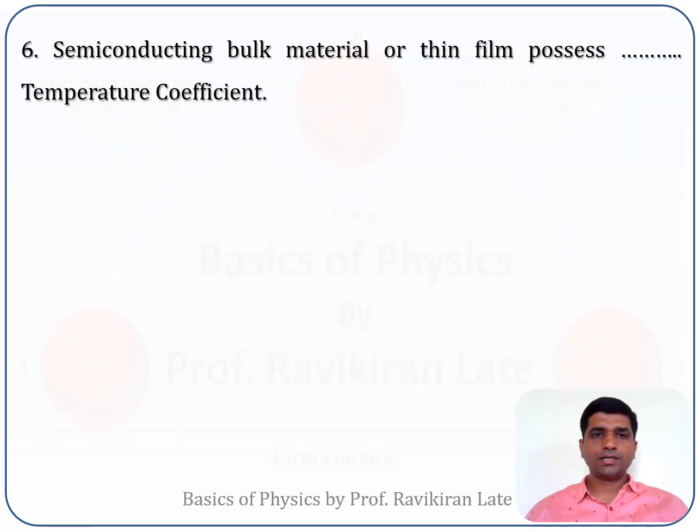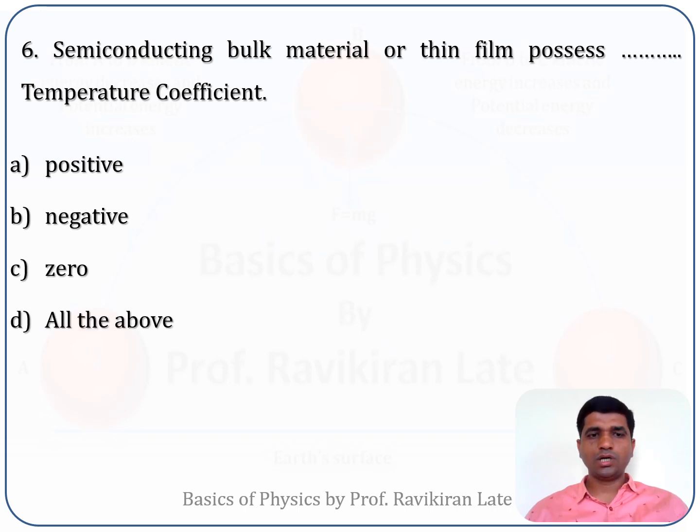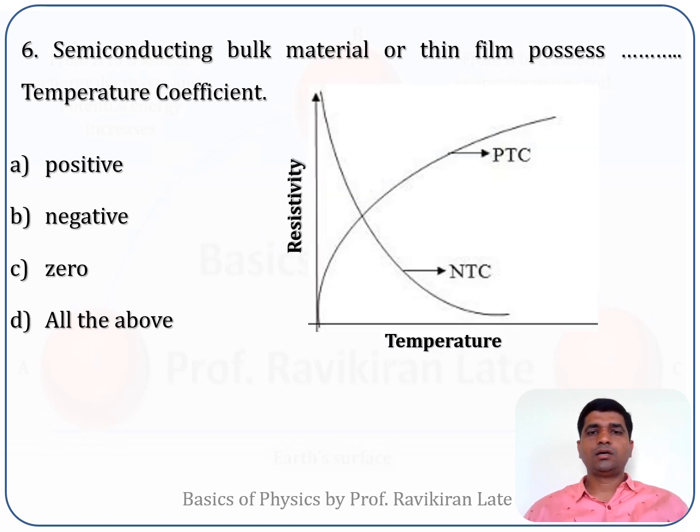Next question is, semiconducting bulk material or thin film possess dash temperature coefficient. The options are given over here: option A positive, option B negative, option C 0, and option D all of the above. Now see, you can see this image in this figure.